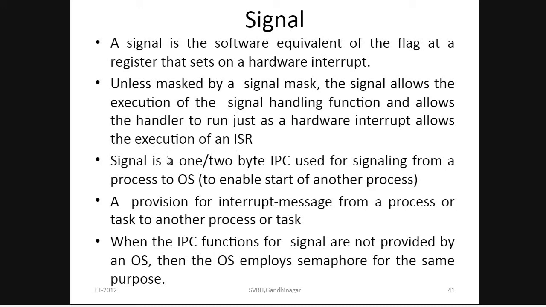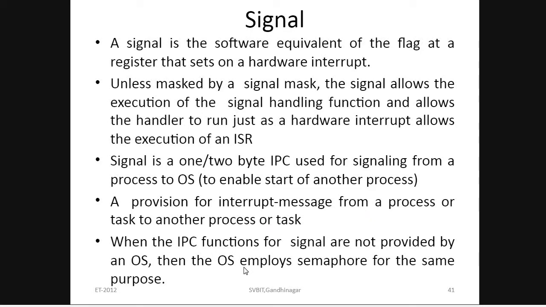So what is a signal? It is simply a 1 or 2 byte IPC. IPC means inter-process communication, used for signaling, carrying 1 or 2 bytes of information. It is a provision for an interrupt message from a process or task to another process.